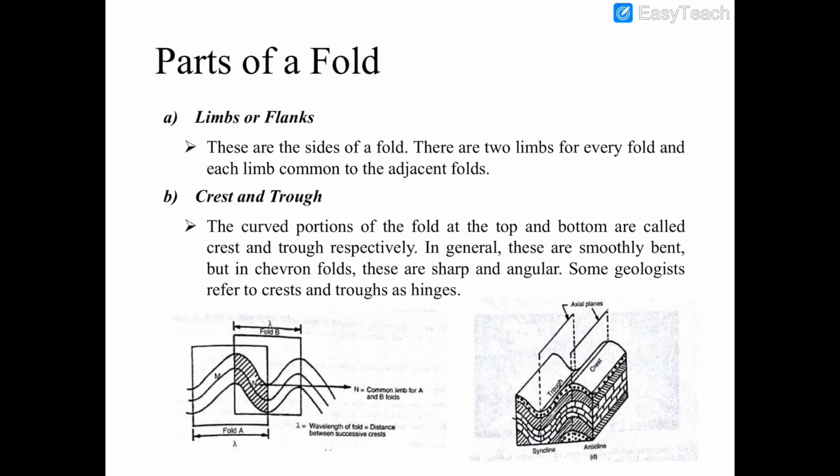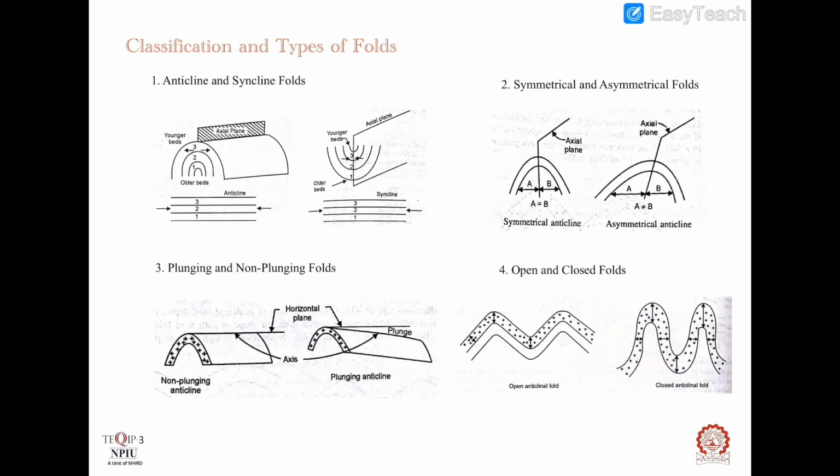Here in this figure, this is the distance between two successive troughs and this is the distance between two successive crests. This length is called wavelength. Now let's see the classification and types of folds.